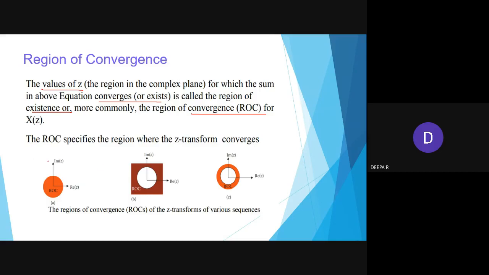Here you see an imaginary and a real axis. The circle is colored inside, and you see the real and imaginary parts of the z plane, and it may also be focused outside the unit circle. Then it is like circular rings. You have two rings with shading between them. So we have various sequences: for some you get the region inside the unit circle, for some outside the unit circle, and for some it is like two rings.